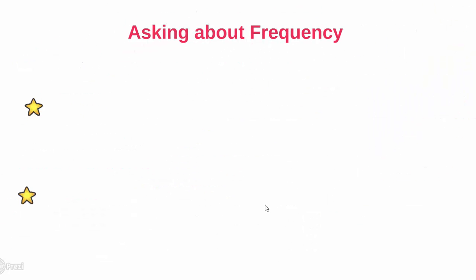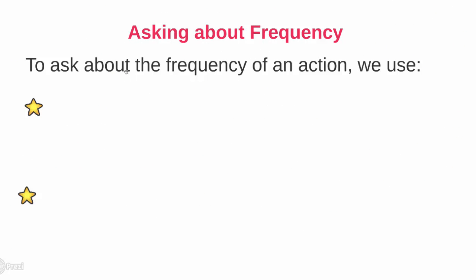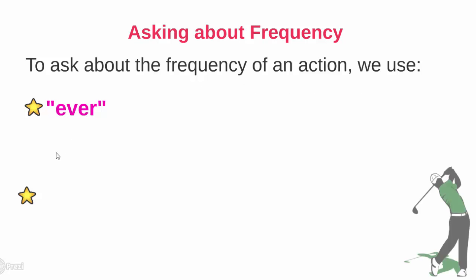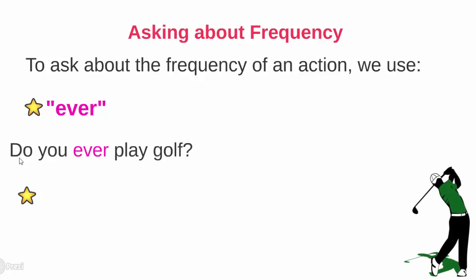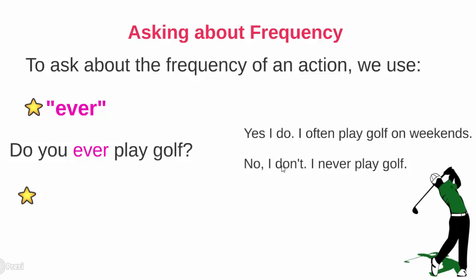Asking about frequency. To ask about the frequency of an action, we use ever, the word ever. Example, do you ever play golf? There are two possible answers. Yes, I do. And we complement the answer. Yes, I do. I often play golf on weekends. No, I don't.